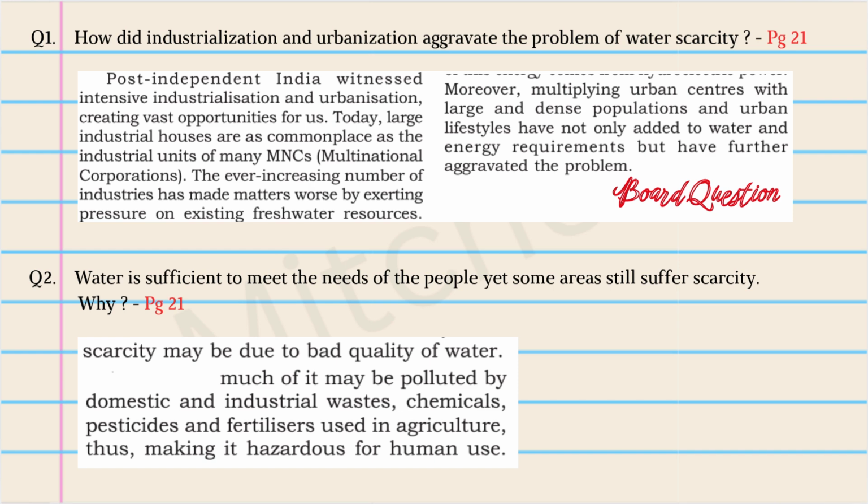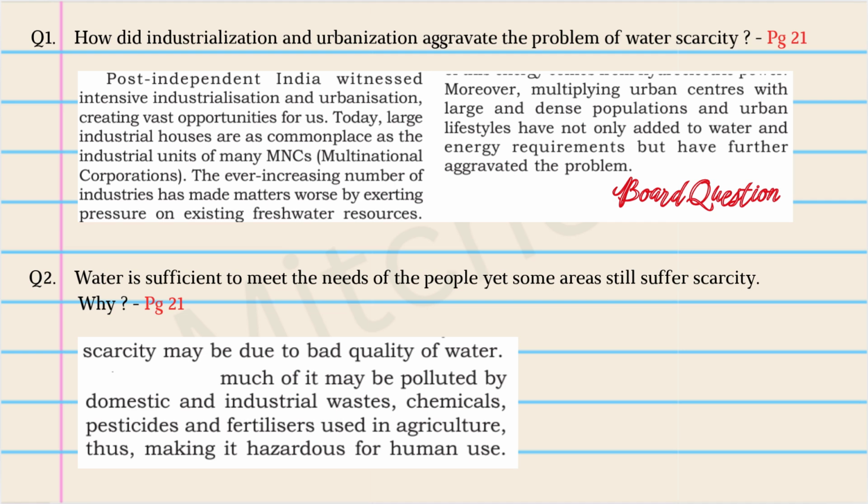Question 1. How did industrialization and urbanization aggravate the problem of water scarcity? This is a board question on page 21, so please pay extra attention to it. Maybe you can mark it in your textbook as a board question, by a very special marking. Maybe you can write it in red, or you can use any other color to distinguish it from the other